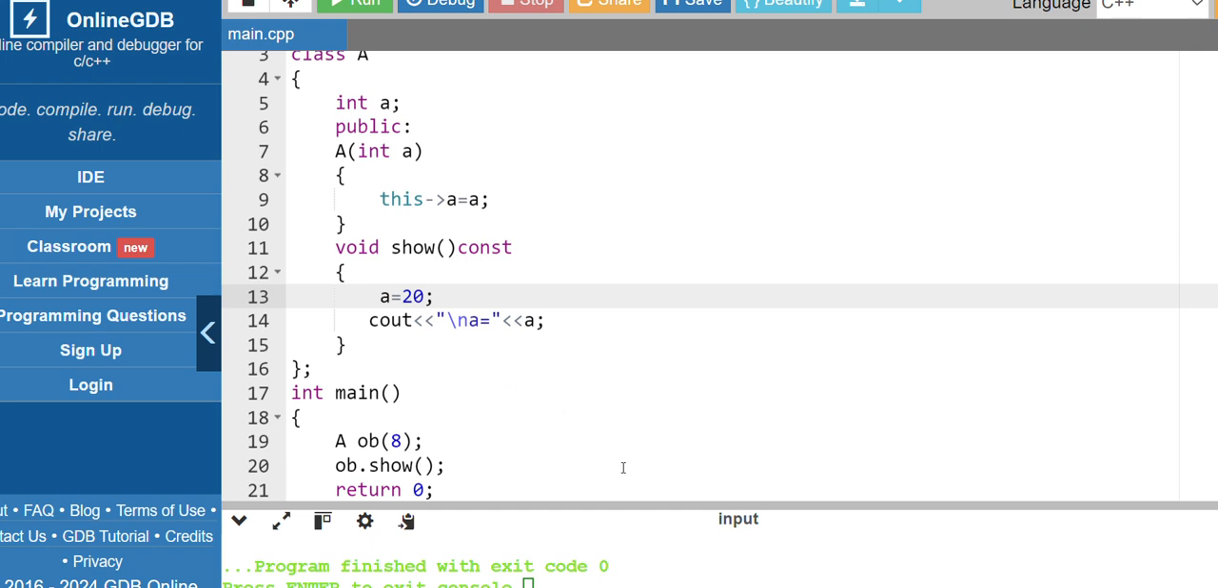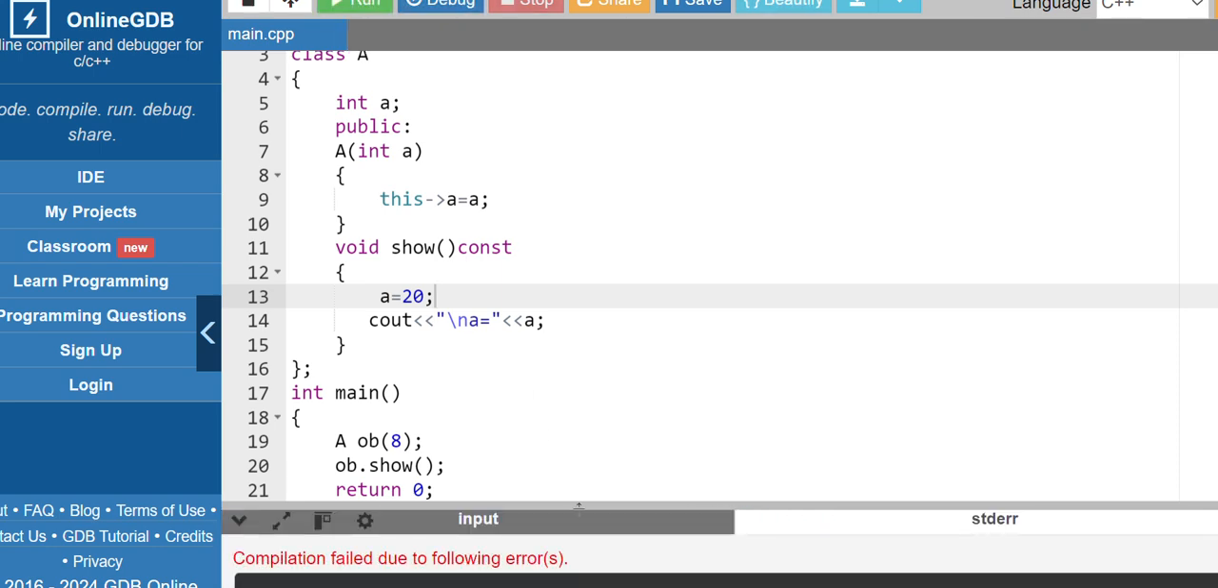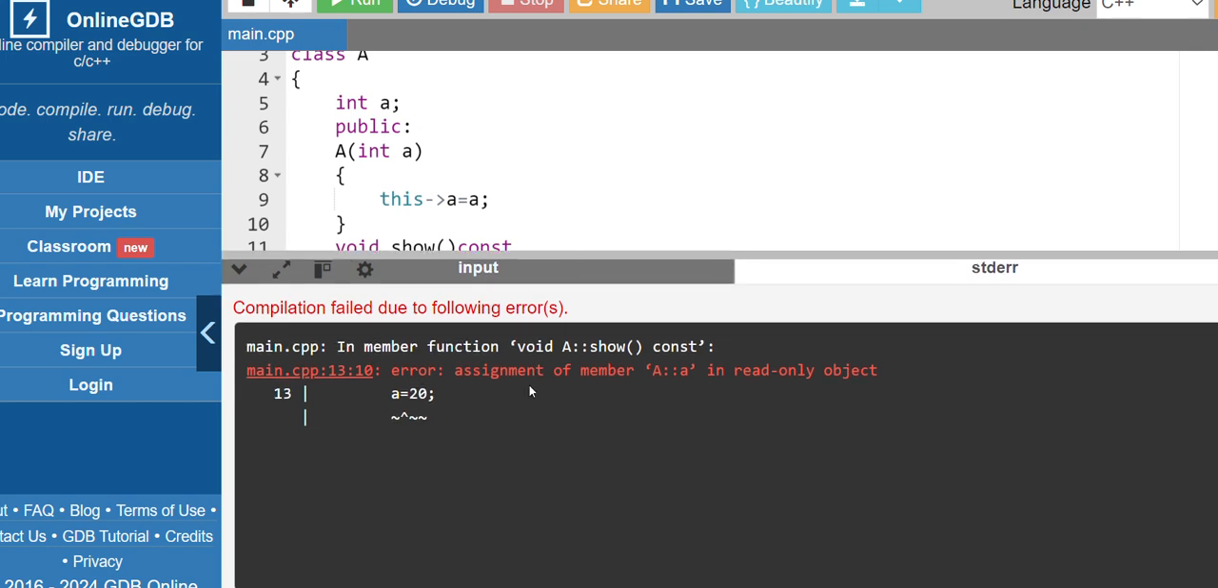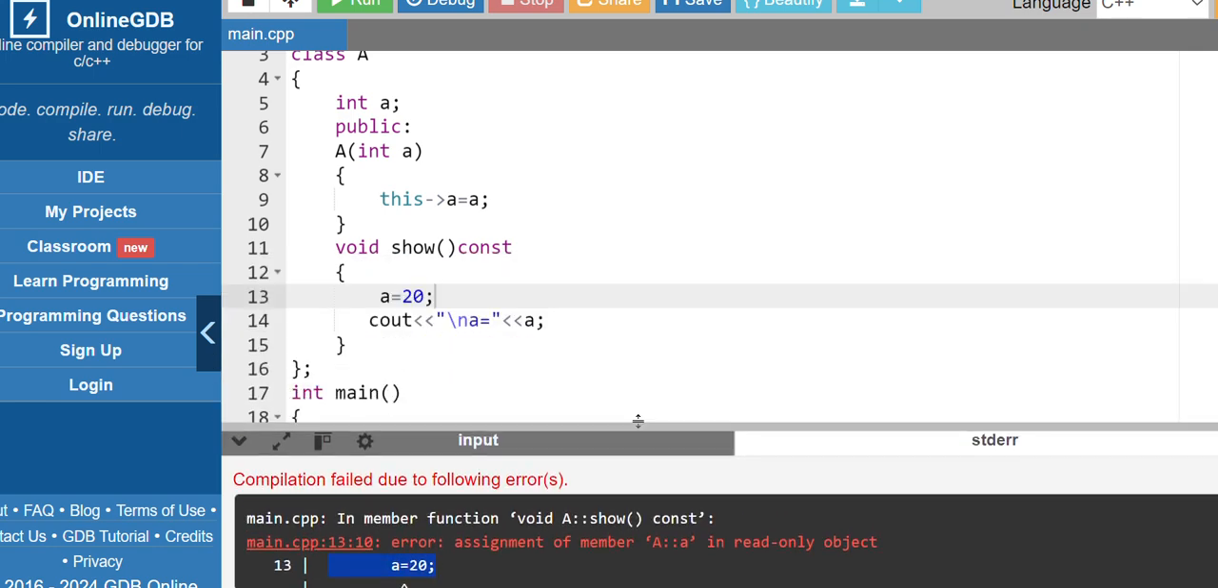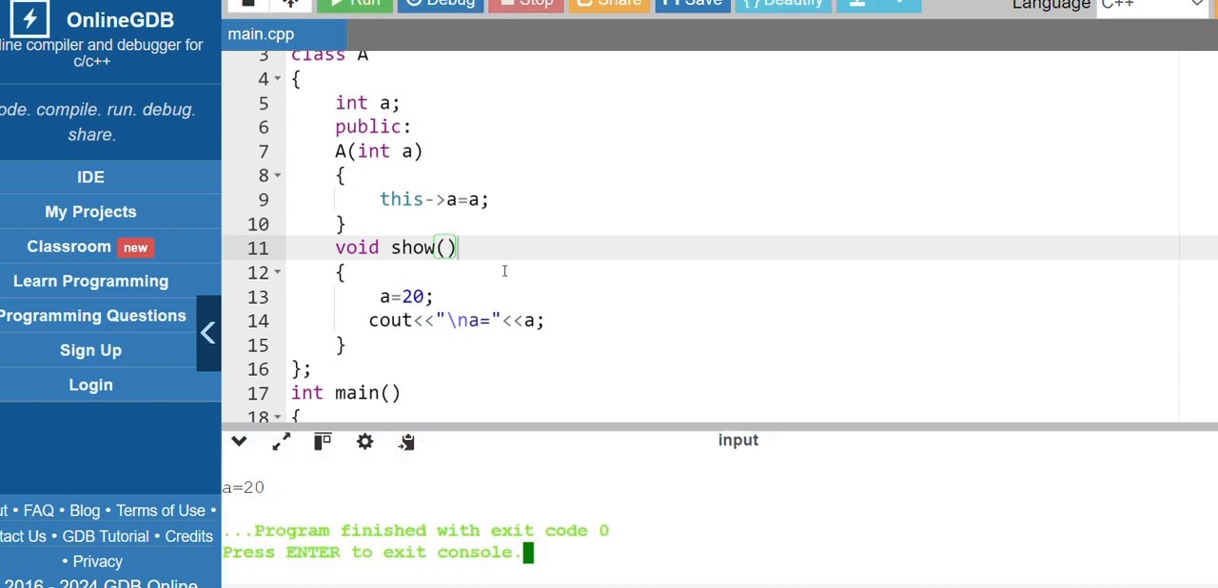Since our object is constant, we cannot modify the value of A inside this function, and this should generate some error. Assignment of member A in read-only object, so this is not permissible. If you want to reassign the value of A, you can simply remove the constant keyword, and now it should run fine. You can see now it is running fine.